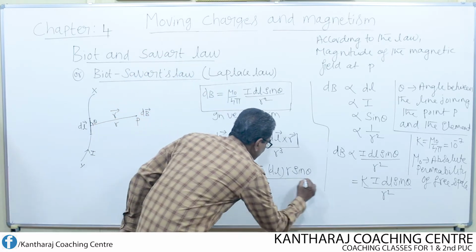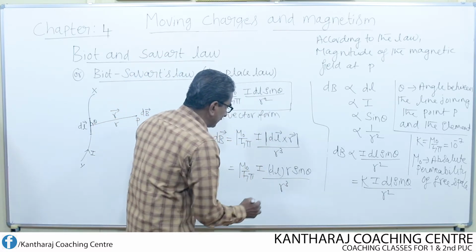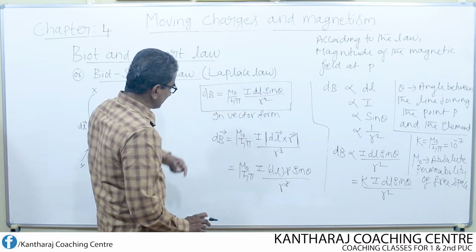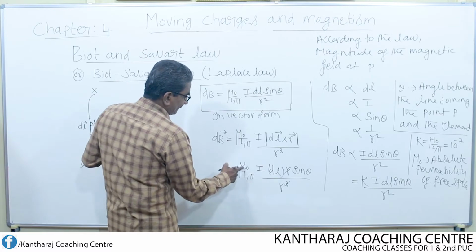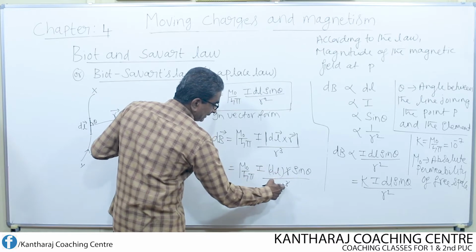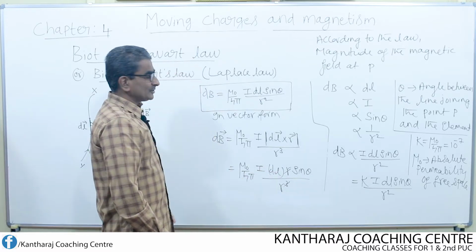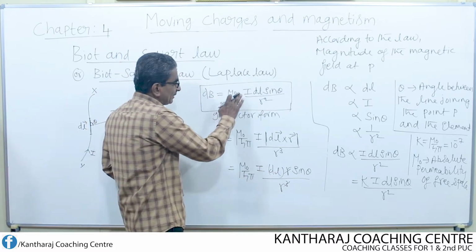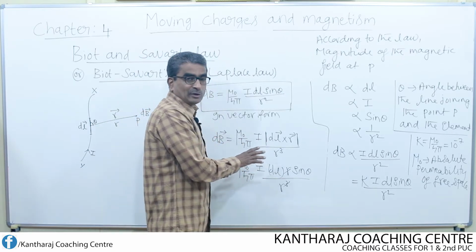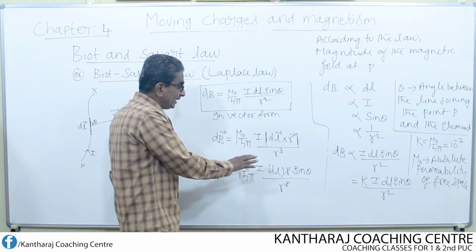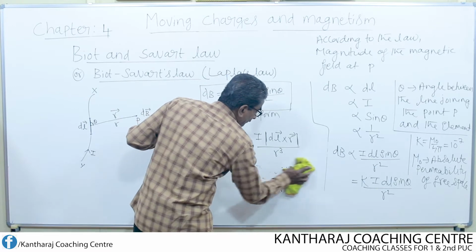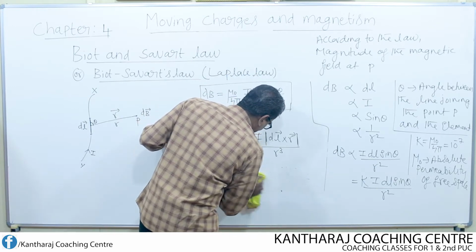In the denominator, we have r cube. Now if I cancel one r, what do I get? I get back the same equation: mu naught over 4 pi I dl sin theta divided by r square is left. So whenever we write this equation in vector form, in the denominator, don't forget to write r cube, don't write only r square. Now what is the direction of this magnetic field at the point P?